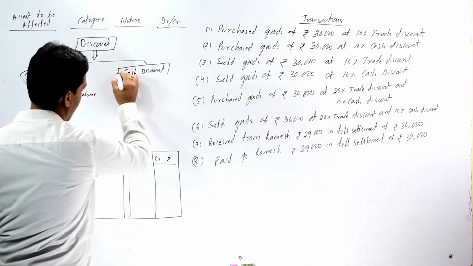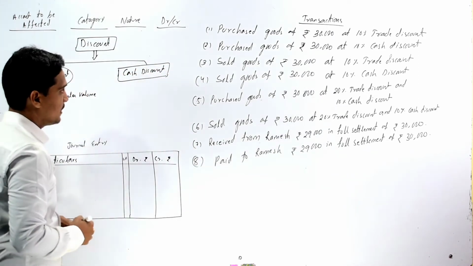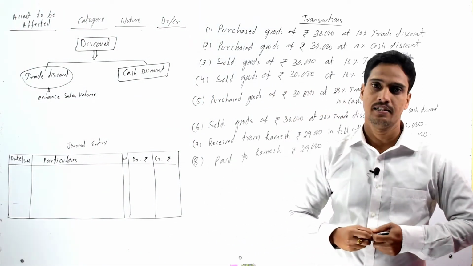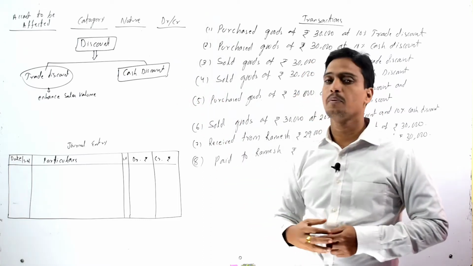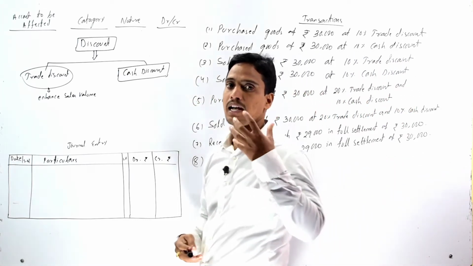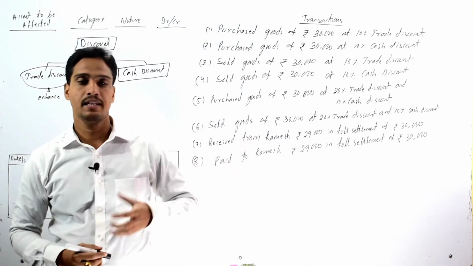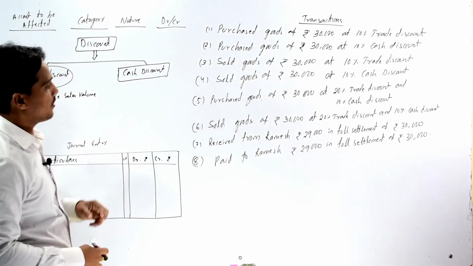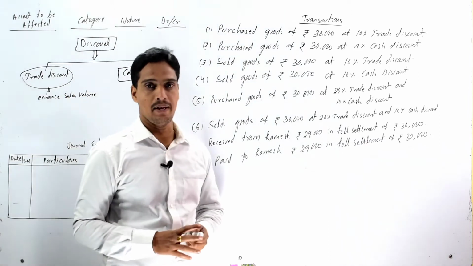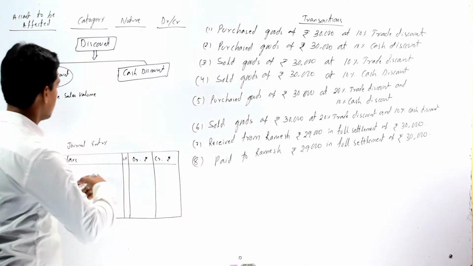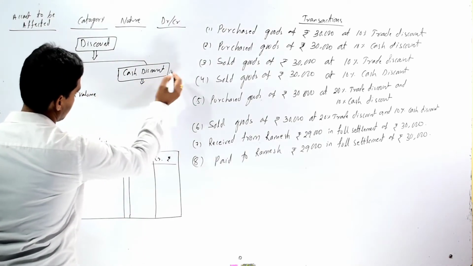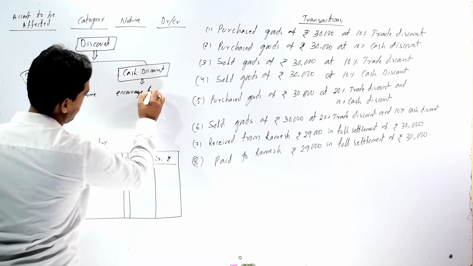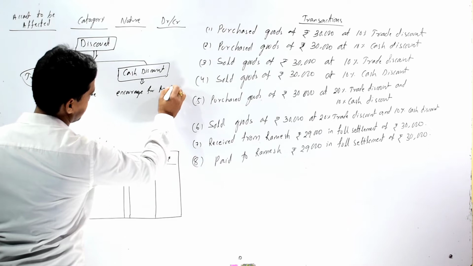Whereas cash discount is allowed in order to encourage prompt payment. That means if we allow cash discount, then our debtors are very much encouraged to make the payment before the due date. So cash discount is allowed to encourage prompt payment.